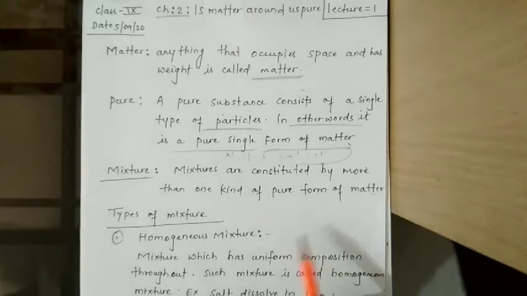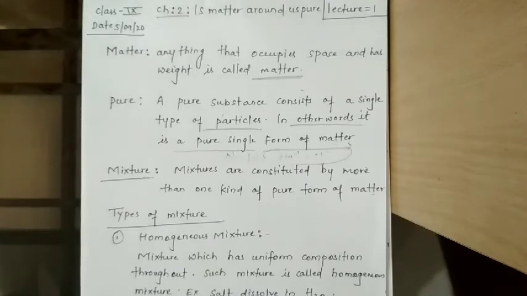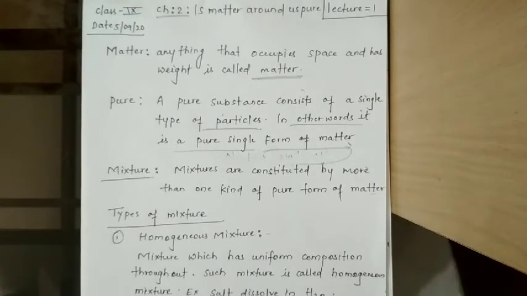Now if we take one example, as we just discussed above, sodium chloride. If the sodium chloride is mixed in water, then it will dissolve in the water, but sodium chloride can also be obtained from the water by the process of evaporation. So this sodium chloride is itself a substance and can be separated by a physical process called evaporation.